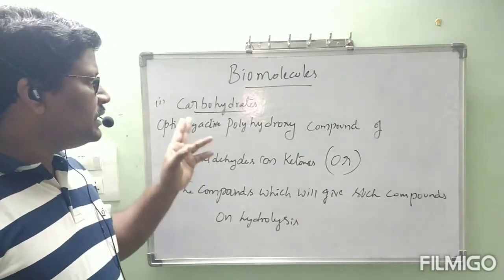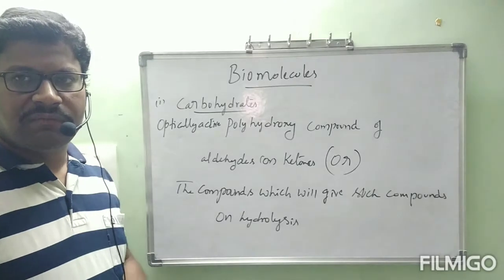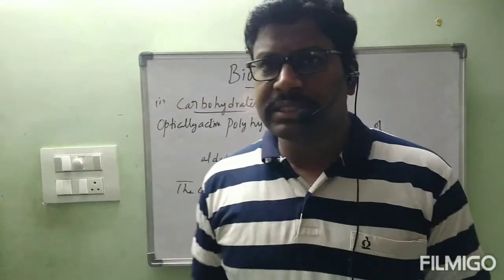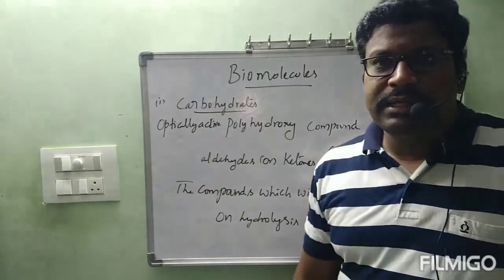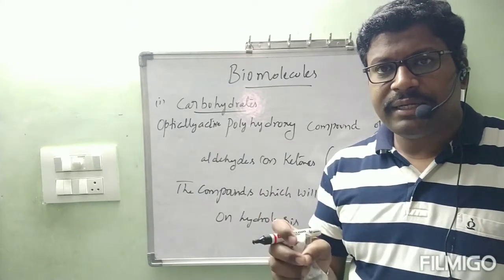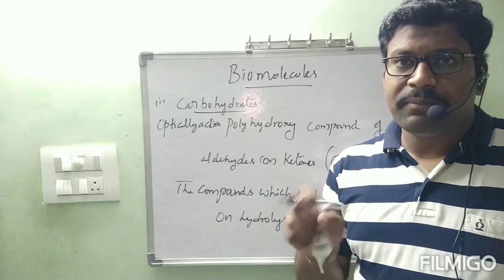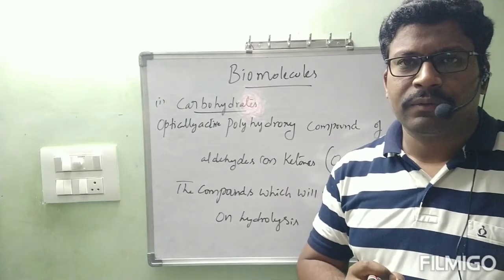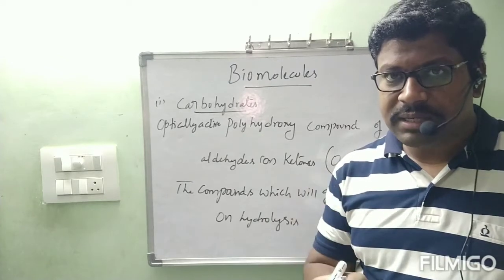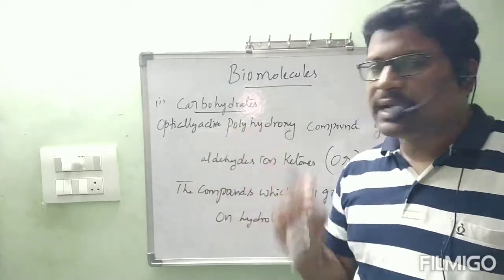All carbohydrates are optically active compounds.